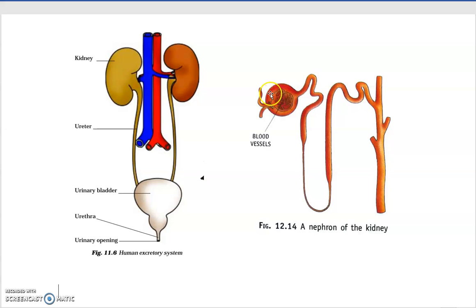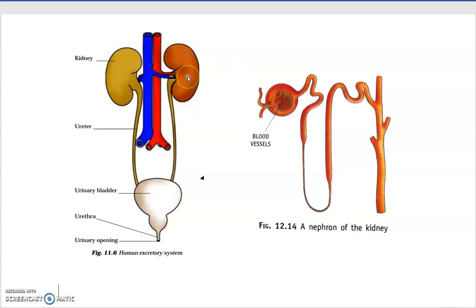This cup-shaped structure takes all the waste into it, and the pure blood, which has got rid of the waste, passes out into the body and continues its circulation. This process goes on through millions of nephrons.